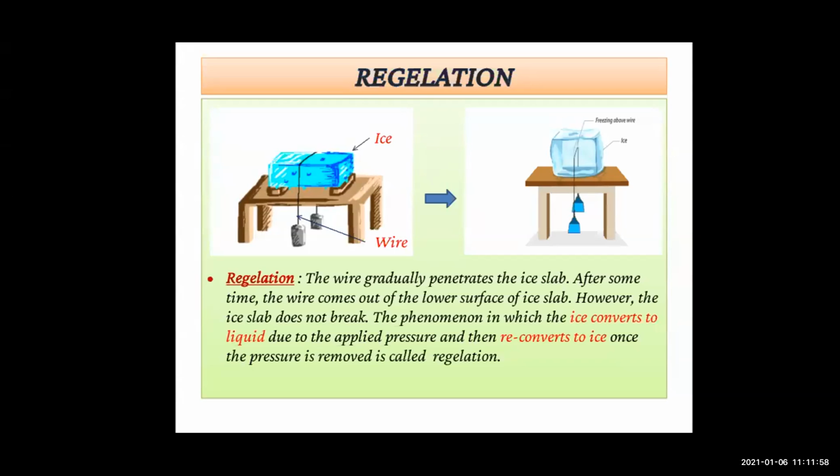It is observed that the wire gradually penetrates the ice slab. After some time, the wire comes out of the lower surface of the ice slab. However, the ice slab does not break, and the phenomenon in which the ice converts to liquid due to the applied pressure and then again reconverts to ice once the pressure is removed is called regelation. So remember the definition of regelation.